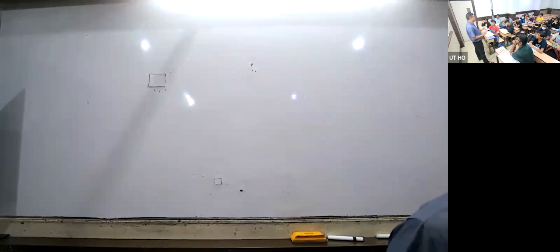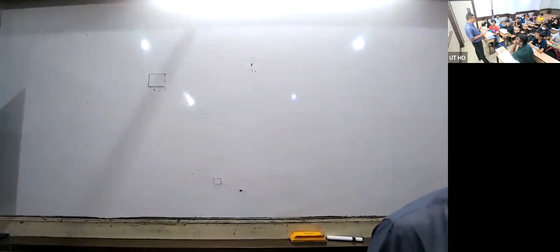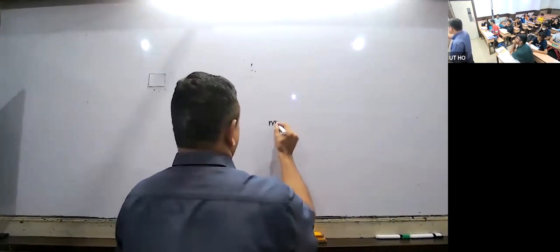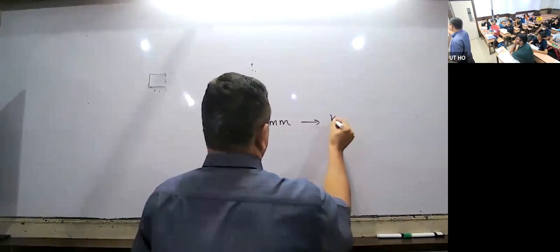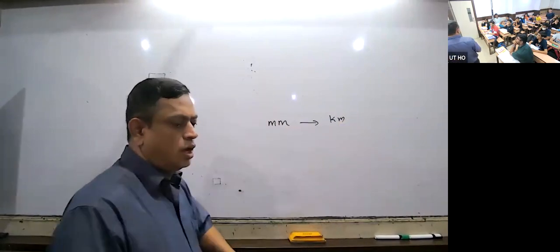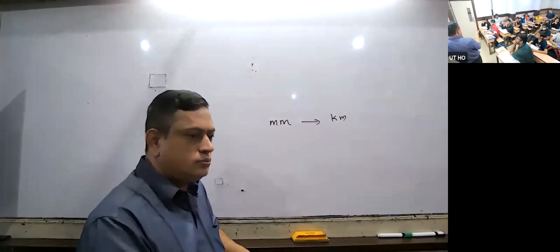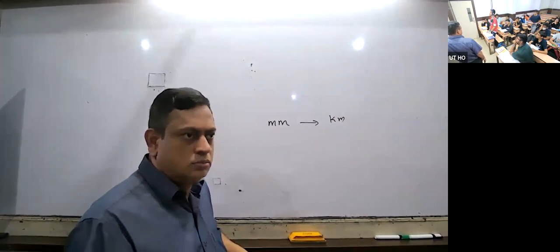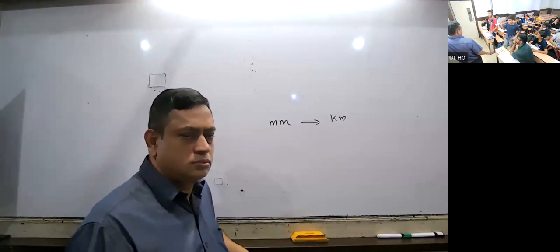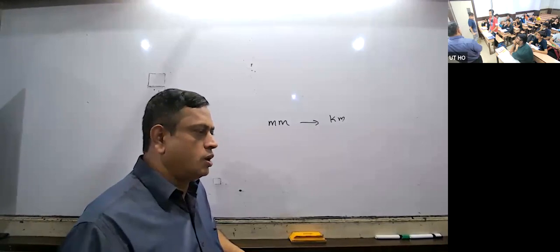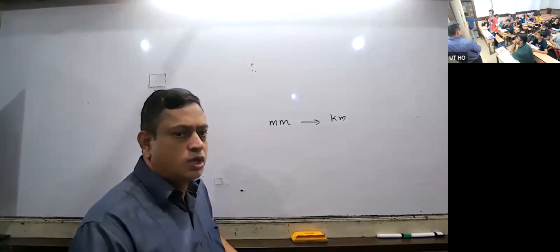What is the unit of any volume? Volume is always cubic: cubic centimeter, cubic meter. Conversion, do all of you know? Yes. Okay, Paritosh, how do you convert millimeter to kilometer? I asked you to tell me. Sir, 1 by 1 lakh. How did you get 1 lakh? Don't look here. Sit down.